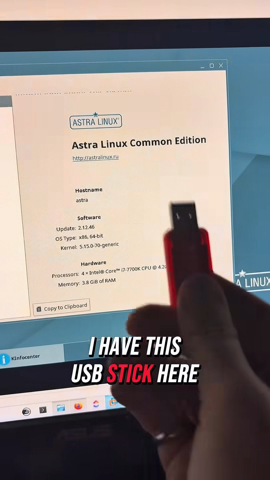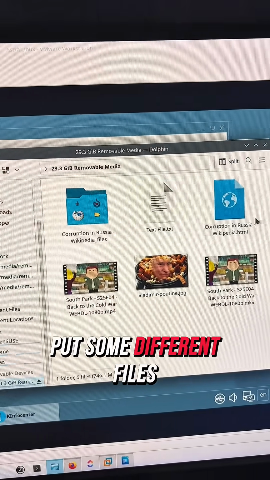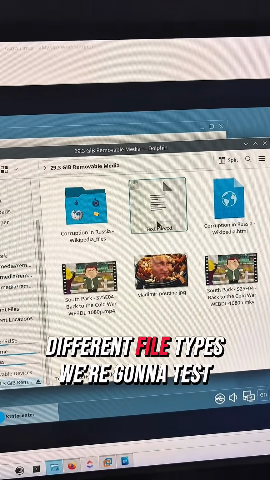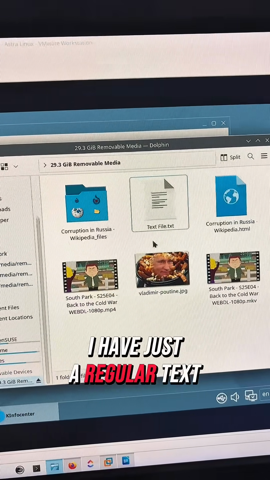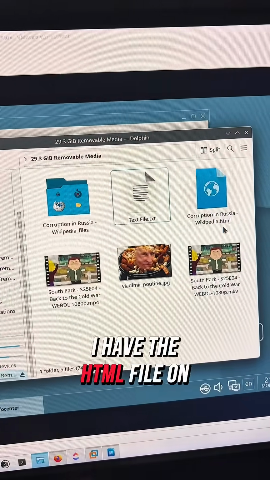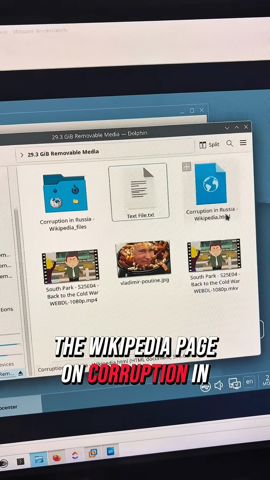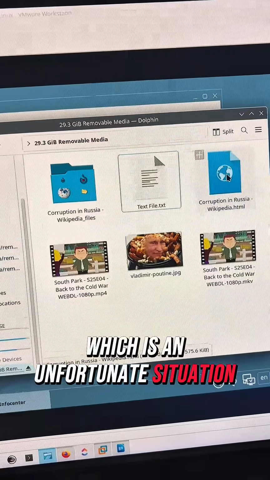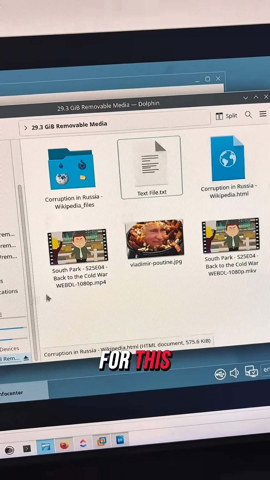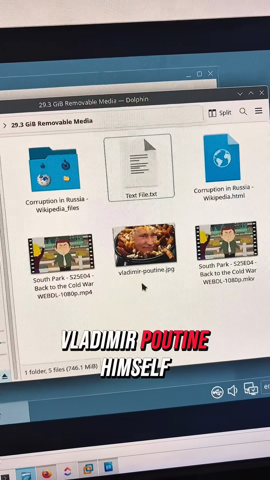I have this USB stick here. Now, I've already gone ahead and put some different files on this USB stick, different file types we're going to test. I have just a regular text file. I have the HTML file on the Wikipedia page on corruption in Russia, which is an unfortunate situation, but we need valid test data for this. I have a JPEG image of Vladimir Putin himself.